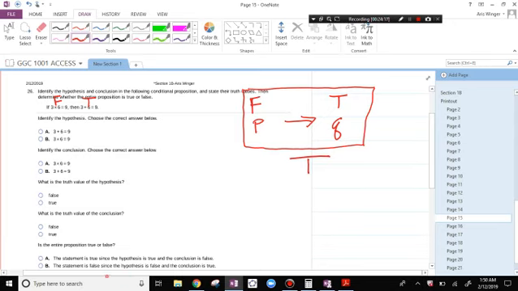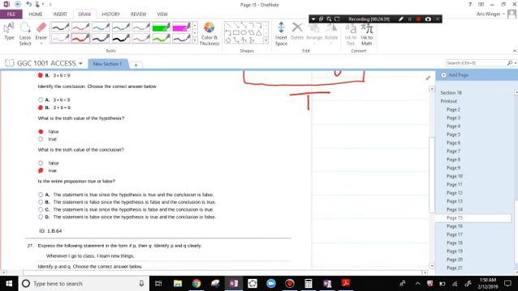The hypothesis is that 3 times 6 is 9. That is false. The conclusion is that 3 plus 6 is 9. The hypothesis is false. The truth value of the conclusion is true. The entire statement is true since the hypothesis is false and the conclusion is true.